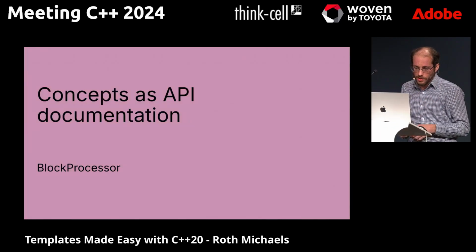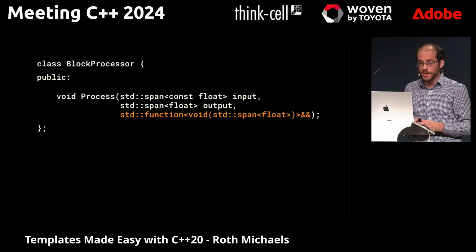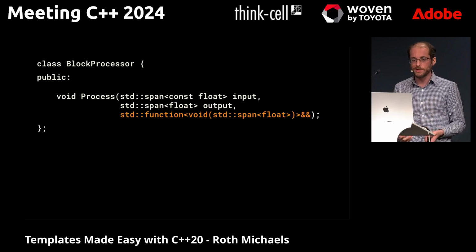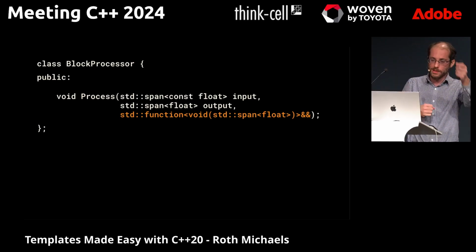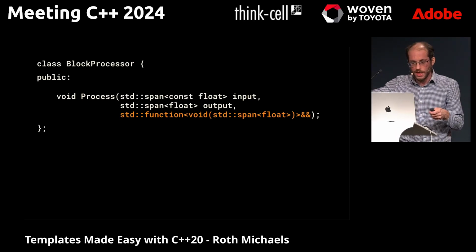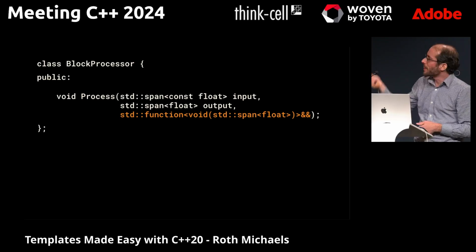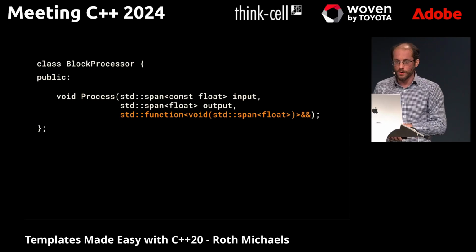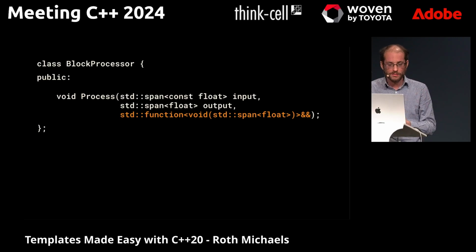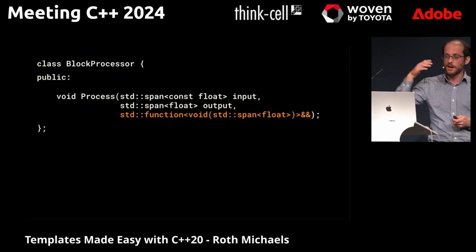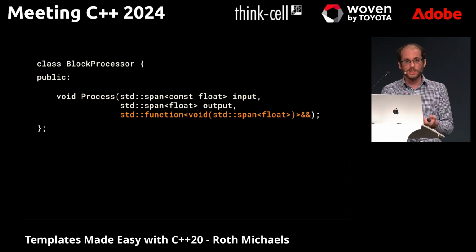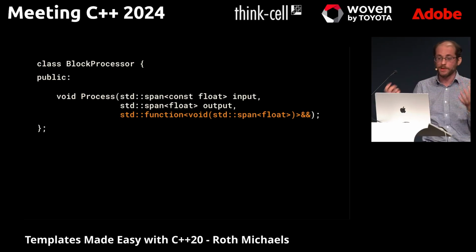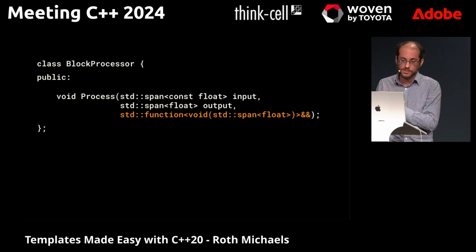Another quick example I'll go through is a very common thing in our code base and a lot of DSP code bases: we want to do something on some blocks of data. So we have some input, some output, and it's a general thing that's going to take the input, call a function on it, and put it in the output. But std::function is no good for real-time DSP code because std::function can allocate memory, and we won't get into it in this talk, but allocating memory is non-deterministic in time. So in a real-time context, you can't do things like that, and so you should not be using std::function here.